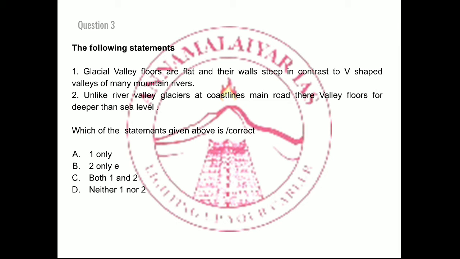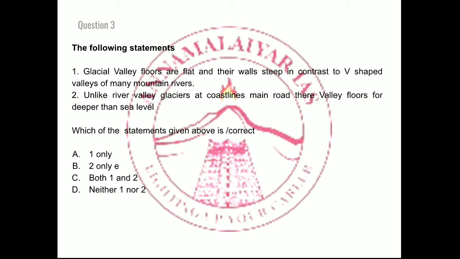Consider the following statements. First one: glacial valley floors are flat and their walls steep, in contrast to V-shaped valleys of many mountain rivers. Point number 2: unlike river valleys, glaciers at coastlines may erode their valley floors deeper than sea level, right?